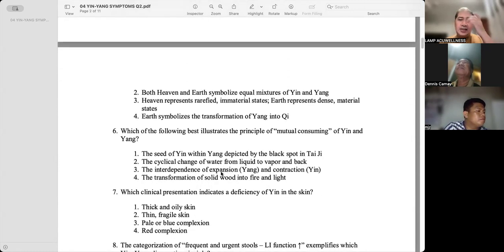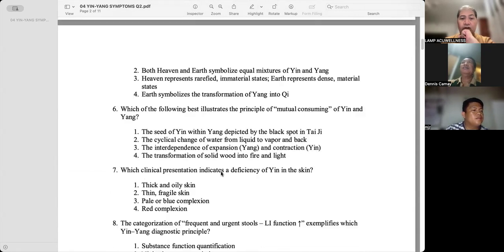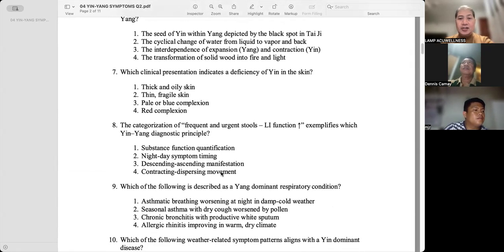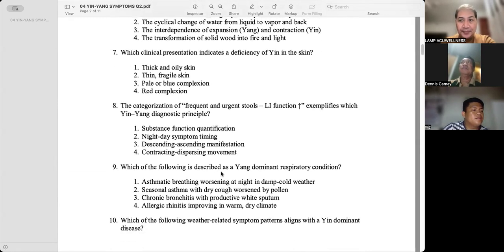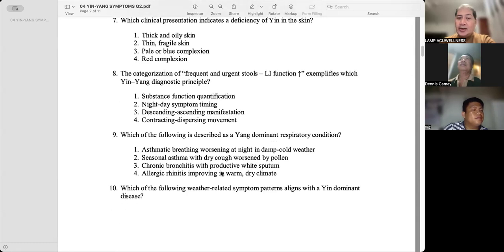Which of the following best illustrates the principle of mutual consuming of yin and yang? Interdependence of expansion yang and contraction yin. Which clinical presentation indicates a deficiency of yin in the skin? Thin, fragile skin. The categorization of frequent and urgent stools. Substance function quantification.